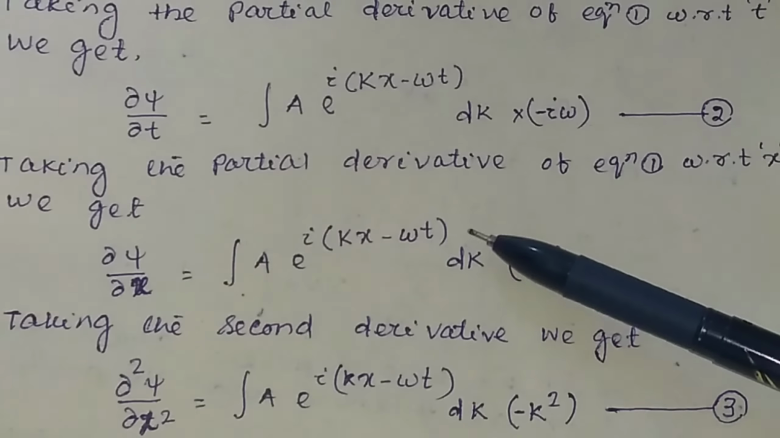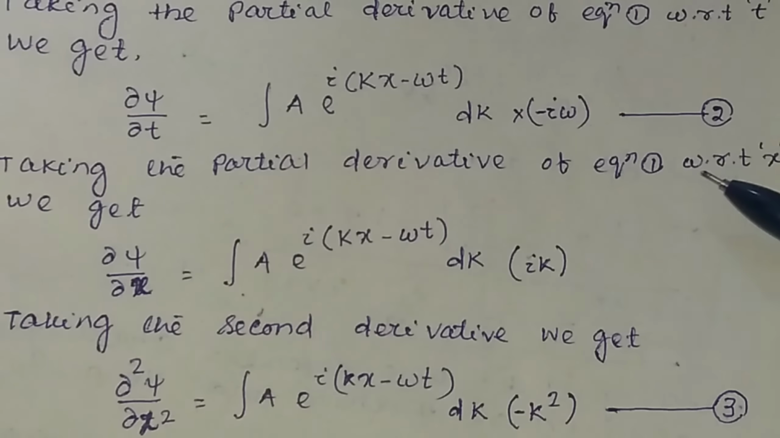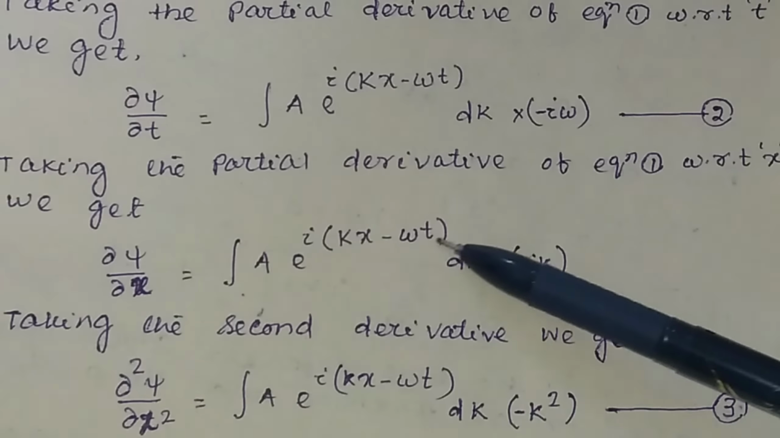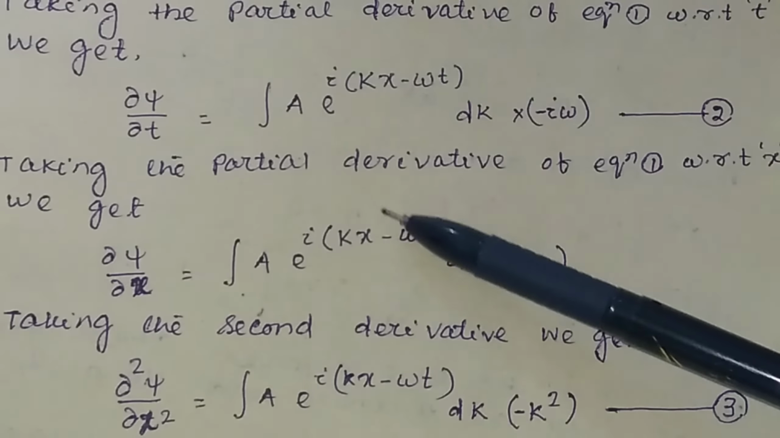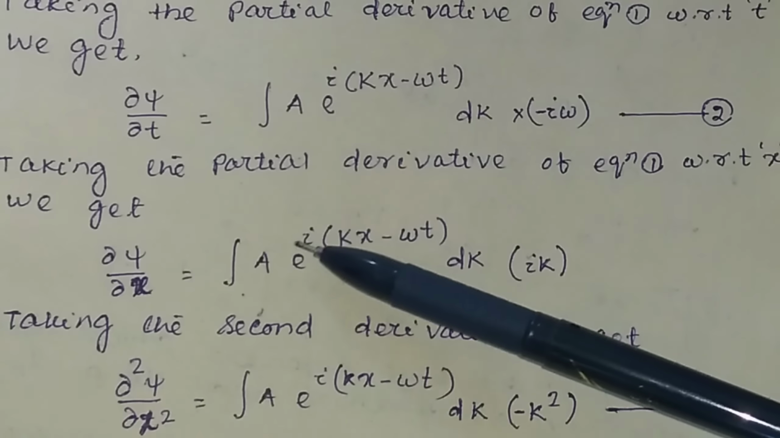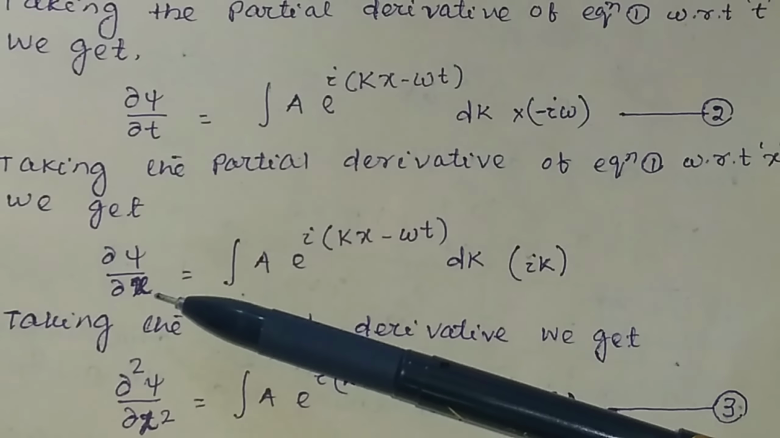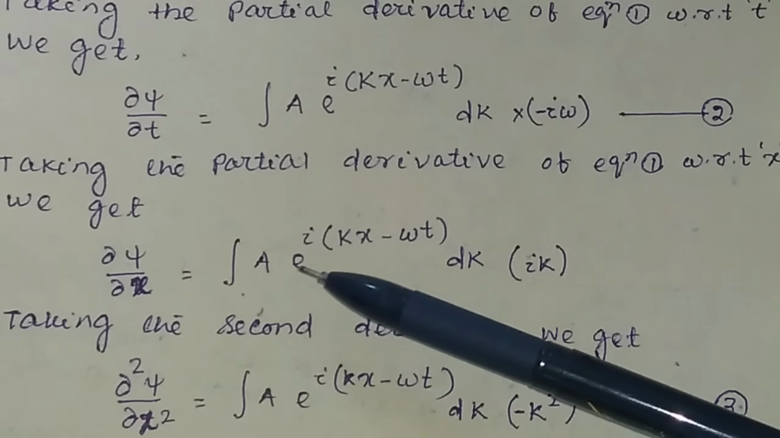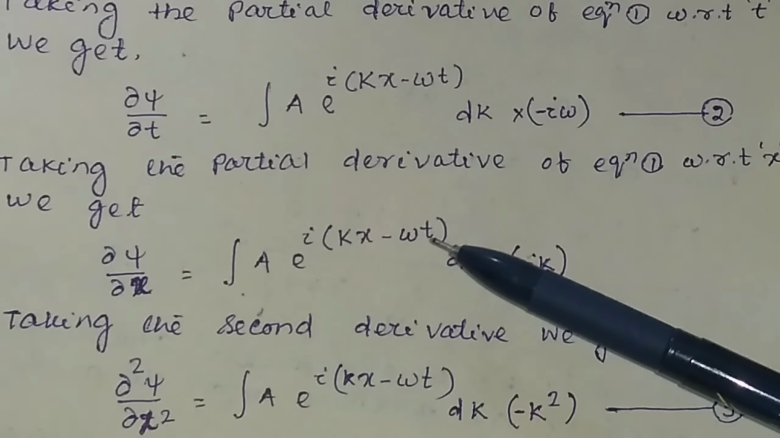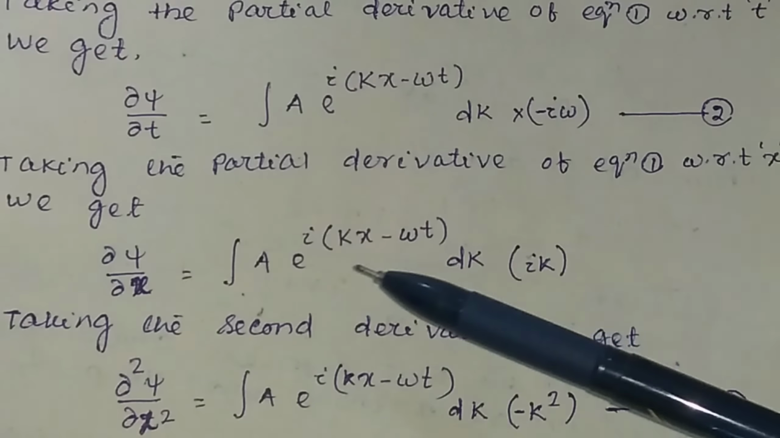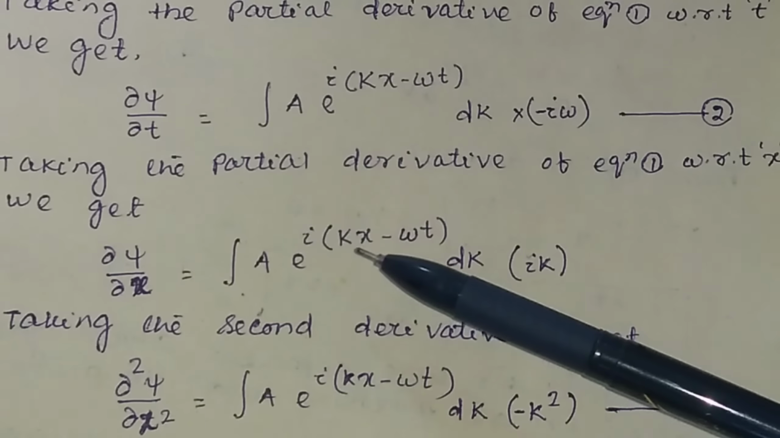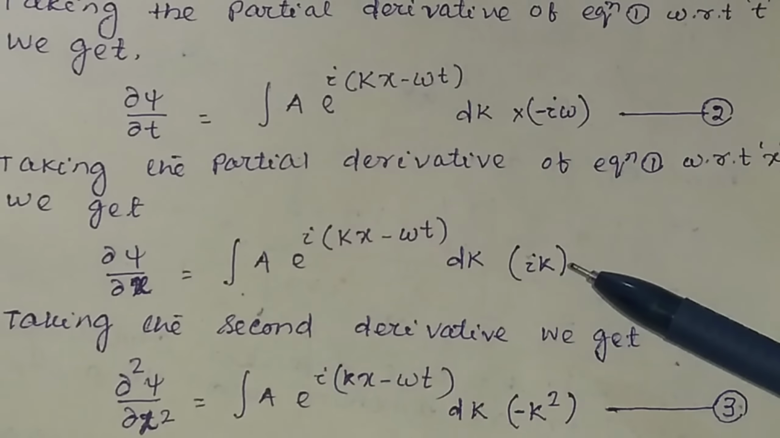And if you take the partial derivative of equation 1 with respect to x, then you will take the derivative of this part, that is ikx. So its partial derivative will be del psi upon del x, that will be equal to the integral of A e to the power i(kx minus omega t) dk, and the partial derivative of this will be equal to ik.